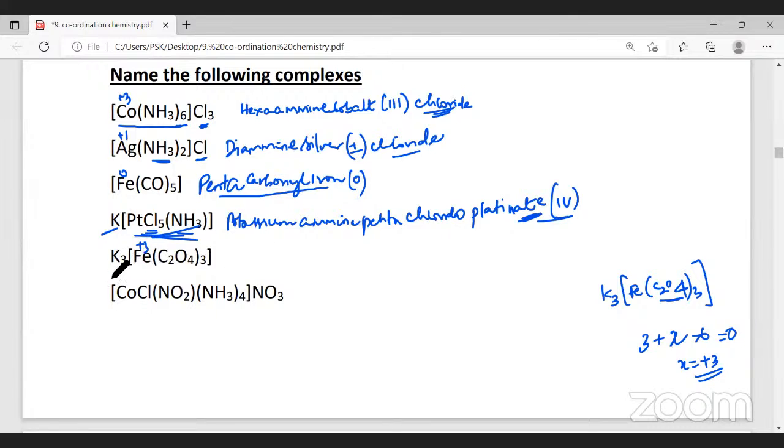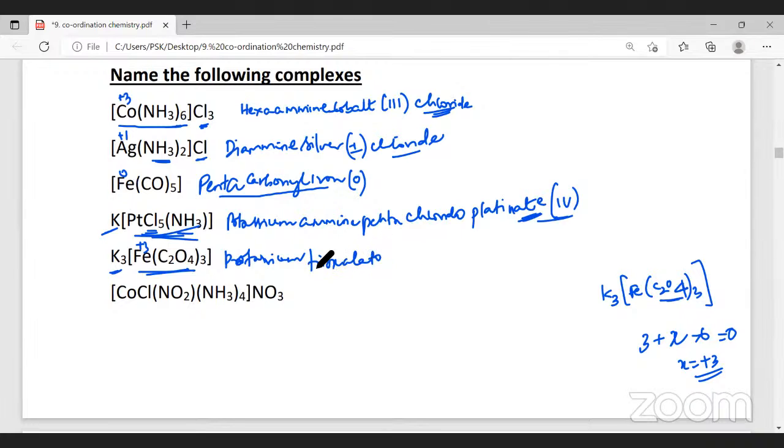So what will be the name? See, potassium is a cation and the complex is an anion here. So will I write 3 potassium or will I write only potassium? I will write only potassium. I will not give the prefix to potassium. And I have 3 oxalato. Since we have 3 oxalato, we write it as trioxalato.